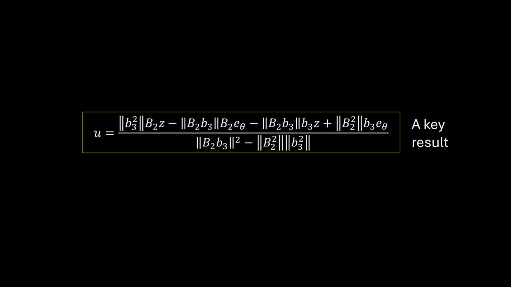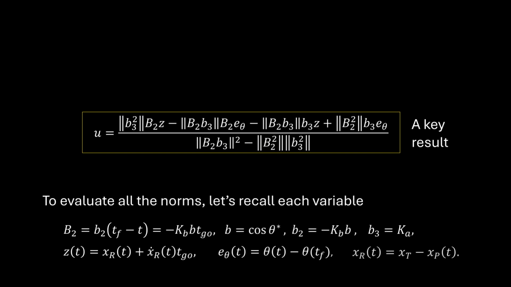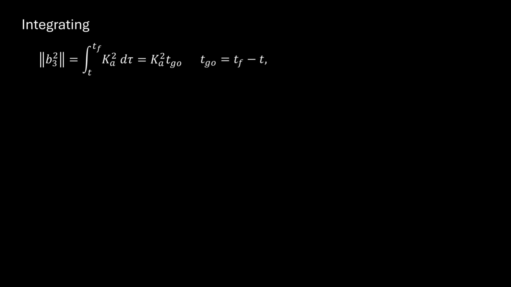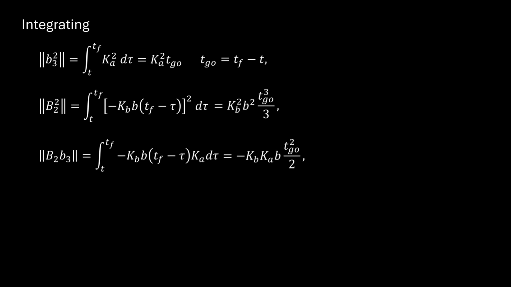To get at the law, we're going to need to evaluate the norms. And we can recall all of the things that go inside those norms. So let's evaluate them. Integrate the norm of B3 squared, and we get K squared times time to go, where again time to go is TF minus T. The norm of capital B2 squared gives another expression in terms of time to go, and the norm of B2 times B3, yet another time to go expression.